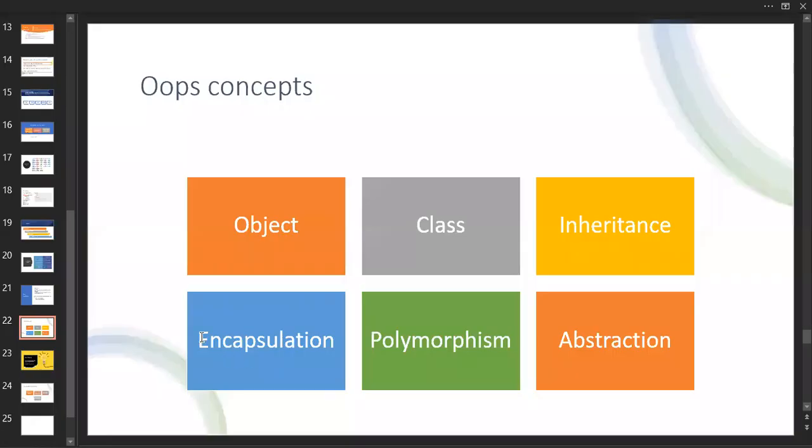Encapsulation. This is a concept completely based on privacy. This is like a block. One second, there is a disturbance.